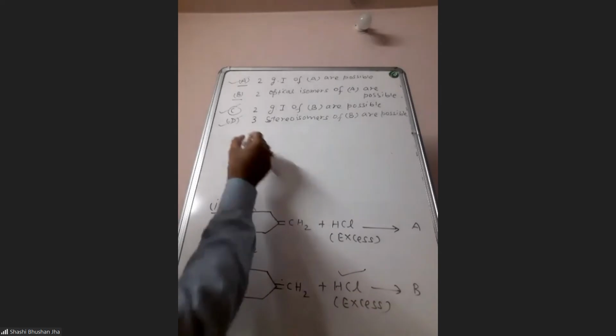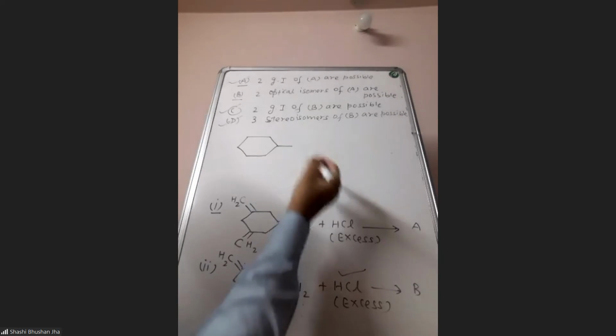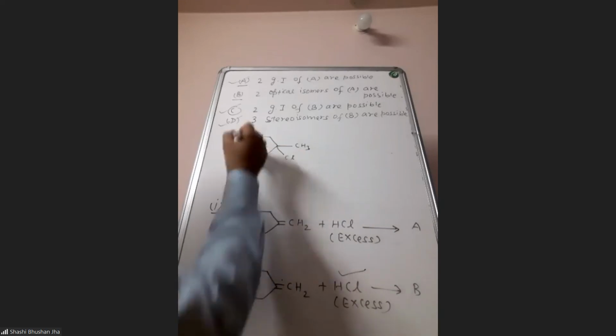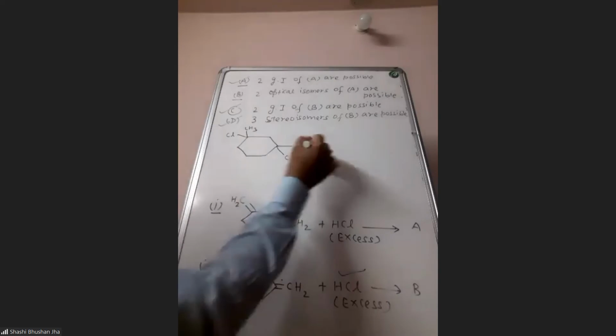They are saying 3 stereoisomers of B are possible. This HCl is in excess, so the reaction will happen at both the double bonds. So the products which are going to be formed will be this. This is the product. Now draw all possible stereoisomers. So this is your B.